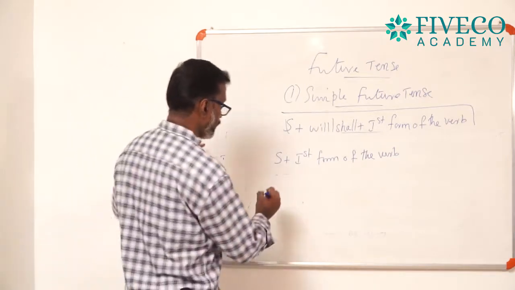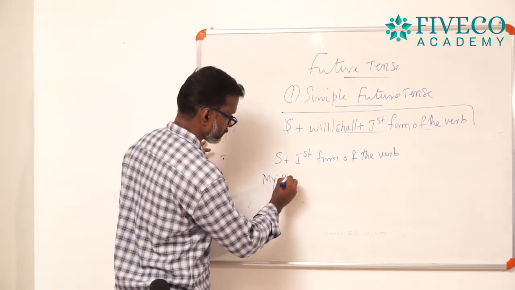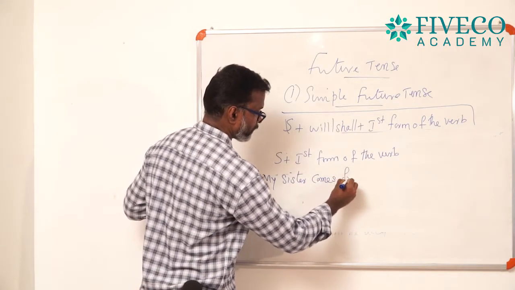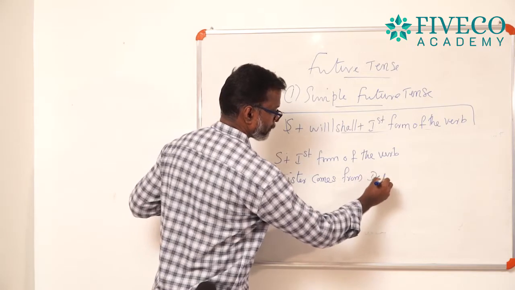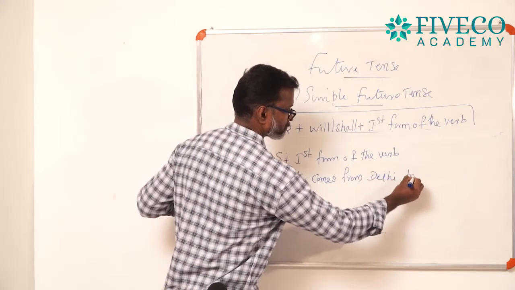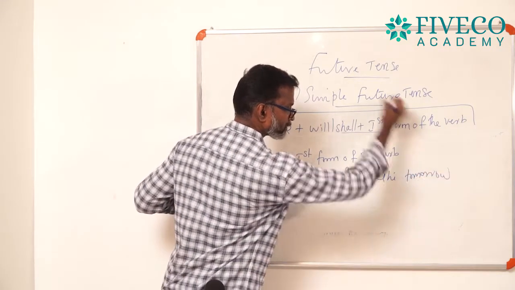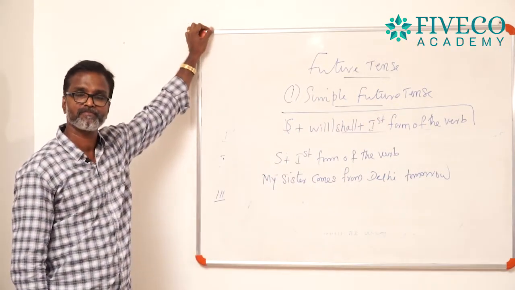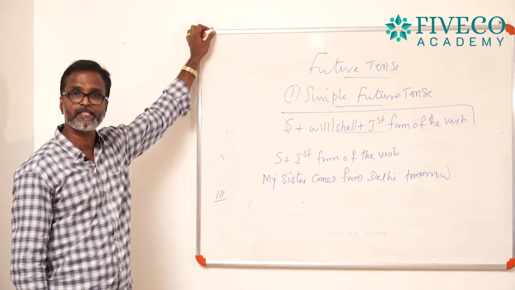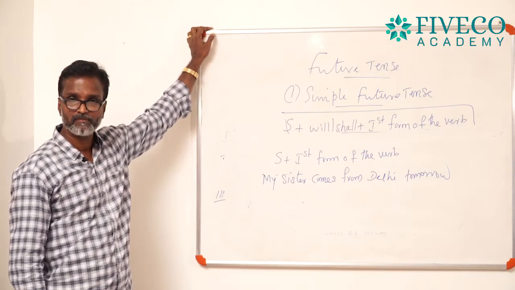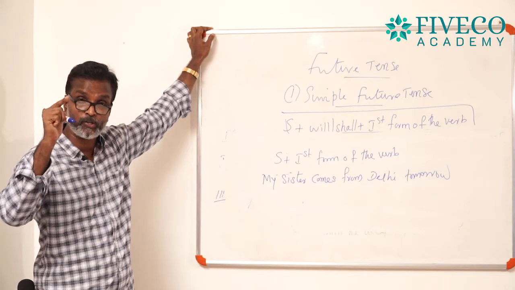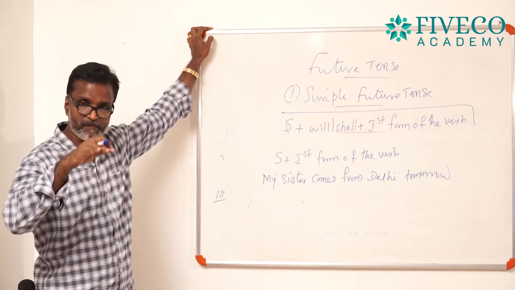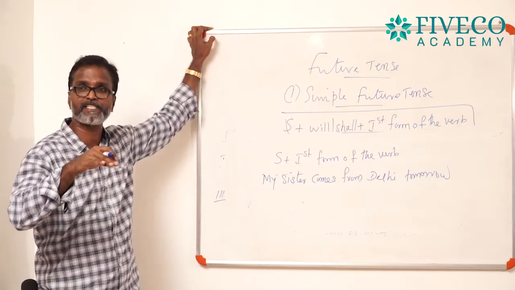Okay, for example, my sister comes from Delhi tomorrow. My sister comes from Delhi tomorrow. It is an action which is going to happen in future, not now, and I expressed the idea in simple present tense.